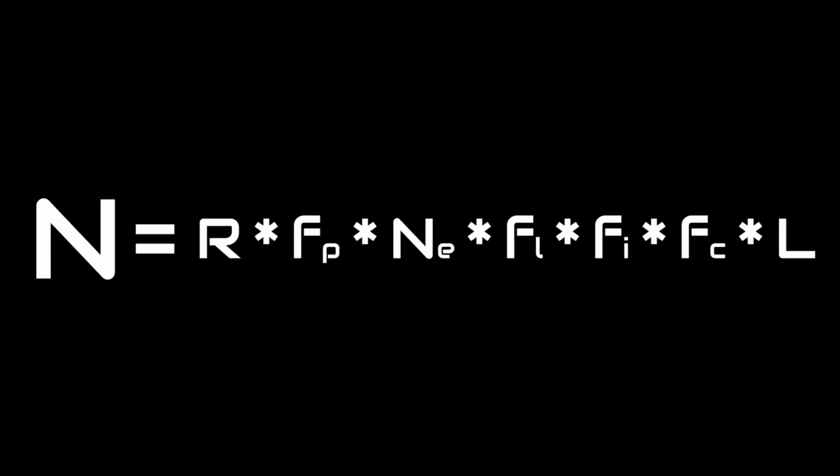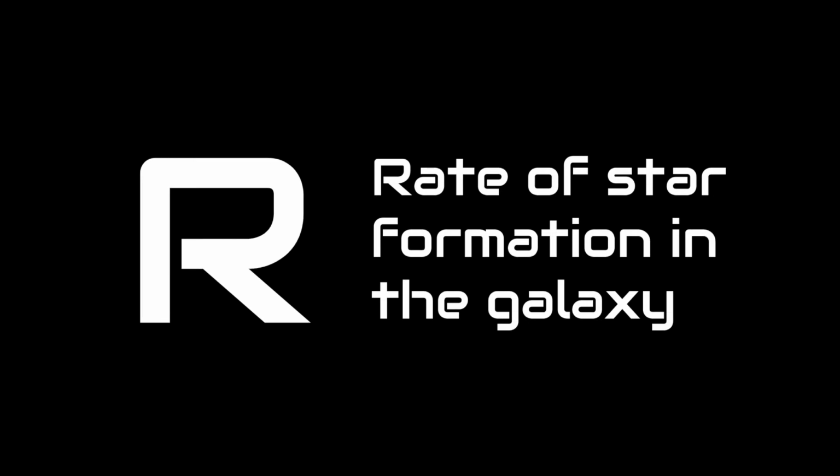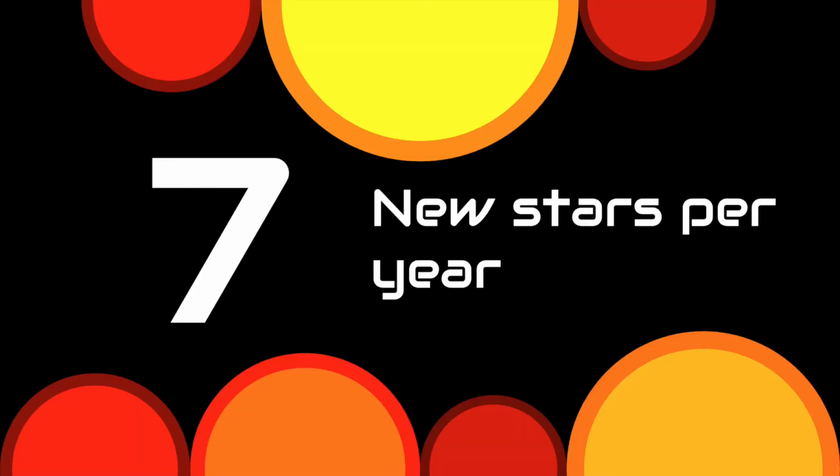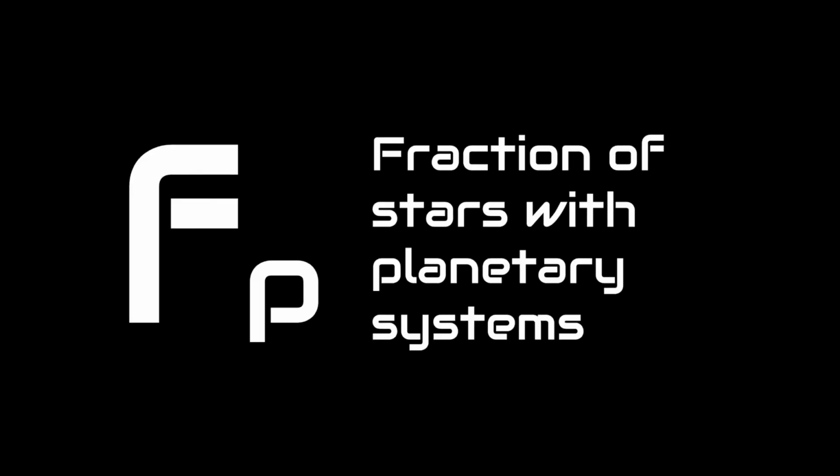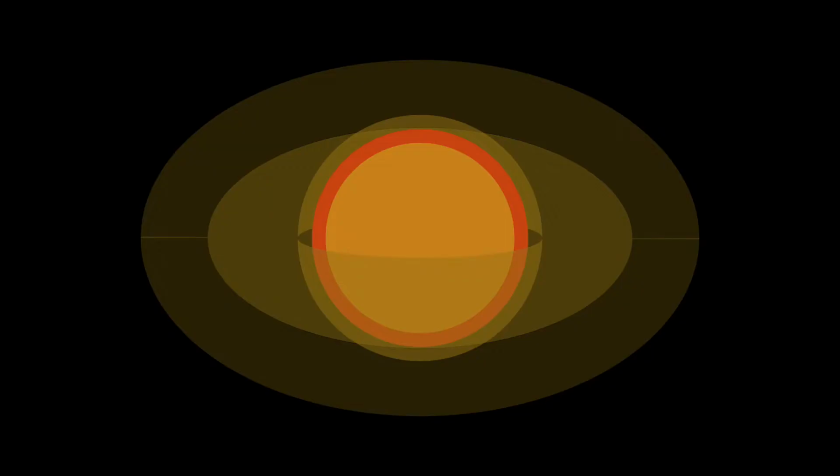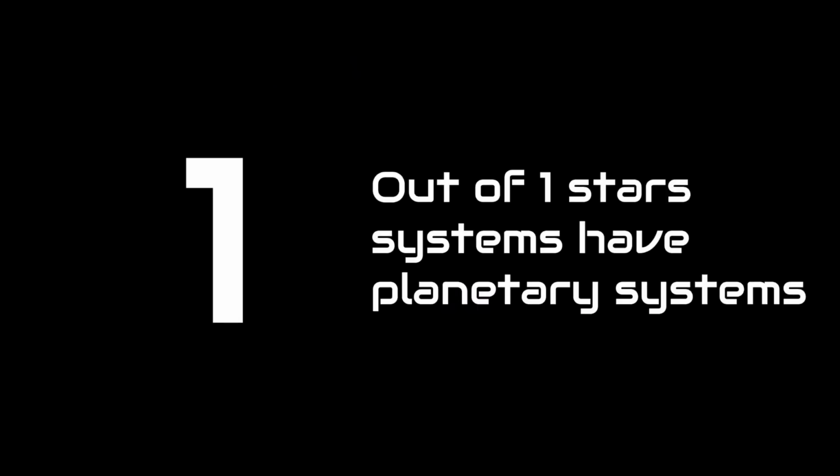Let's go through all of these variables. First is the rate of star formation in our galaxy. This rate is measured in years, and astronomers have found it to be around 7 new stars per year. The next value is the fraction of stars with planetary systems. Scientists have found thousands of exoplanets over the last 20 years, and based on our observations of forming stars, all, or very close to all, stars have a planetary system.